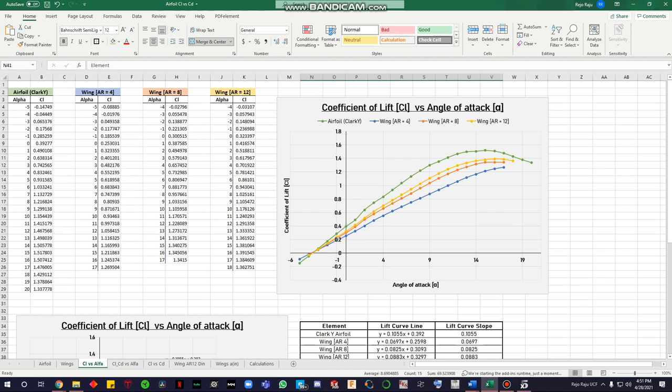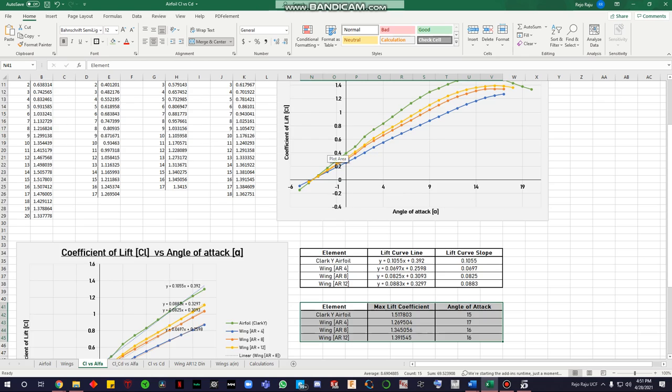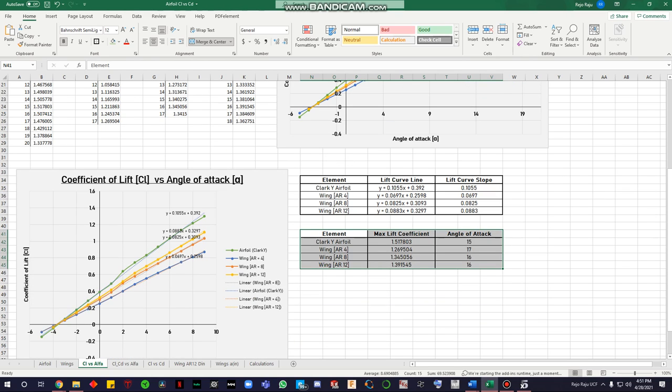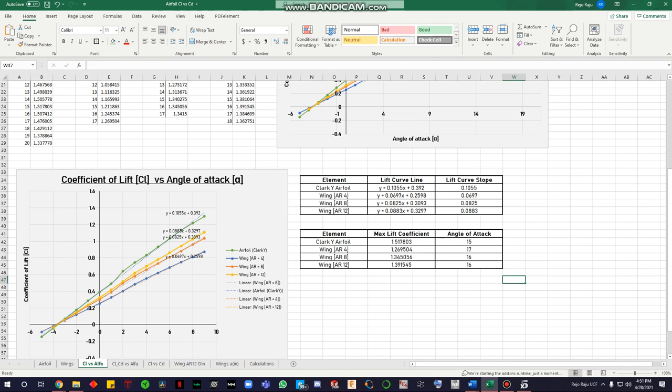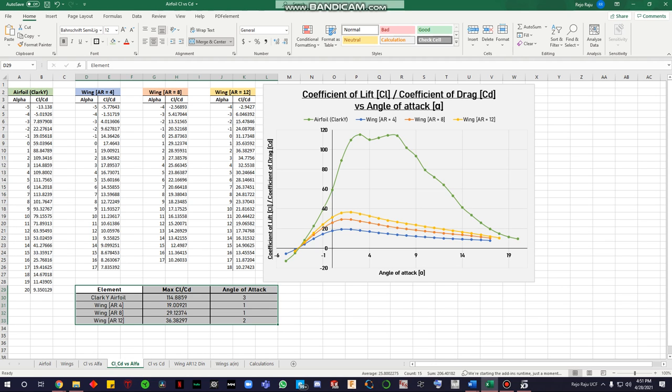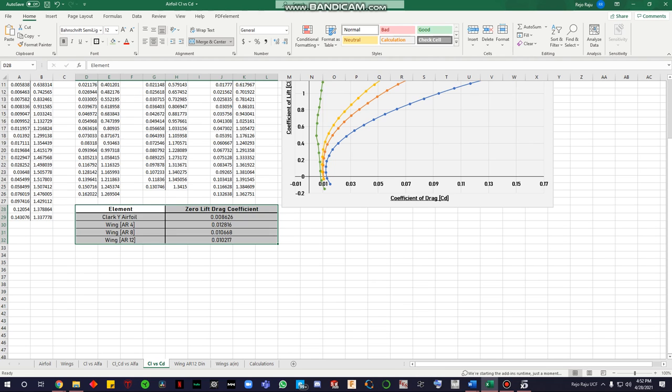Once I had the chart, I had to get the lift curve line to get the slope. I actually cut a few of these values out. I stopped at an angle of attack of 9, just to get a straighter line and get a better lift curve slope, as you can see here. And to see the max lift coefficient, I just took the max from here, and this is the corresponding angle of attack. Same thing for your CL over CD, the angle of attack. Same thing, took the max, cut the corresponding.